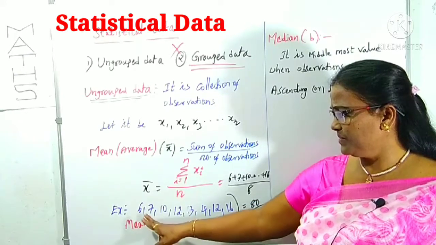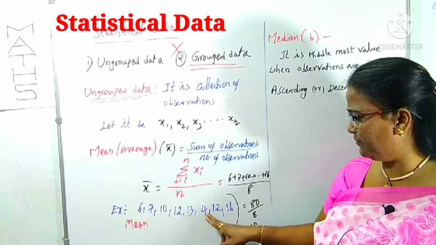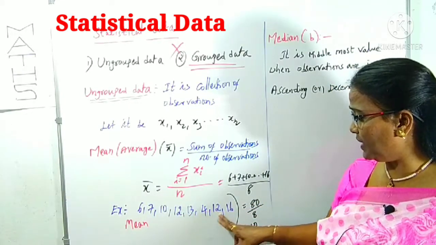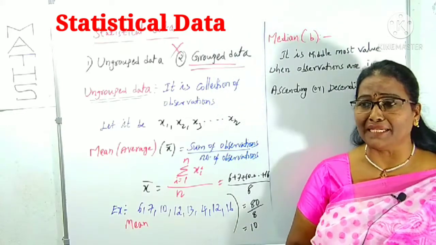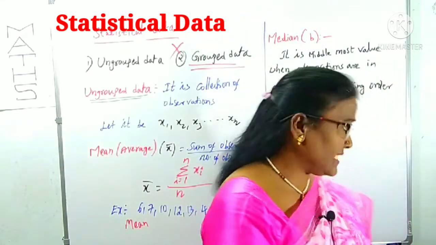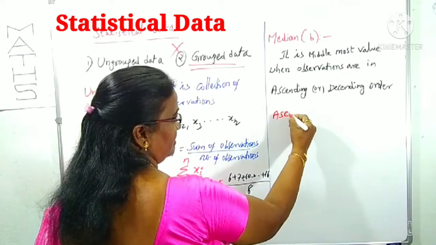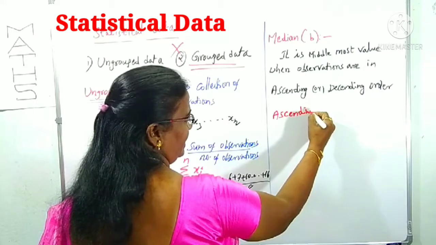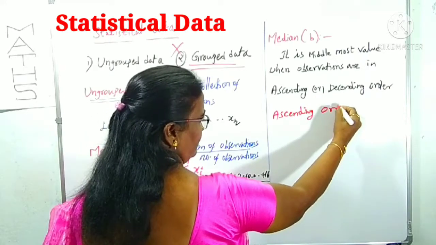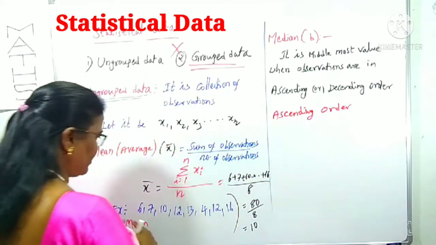In this example: 6, 7, 10, 12, 13, 14, 13, 4, 12, 16. We can find out its median. So first we write in ascending order. What is ascending order? Any example you can take. Small to big. What is the smallest one here?